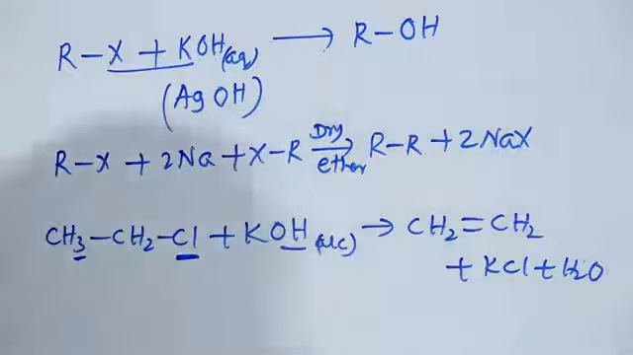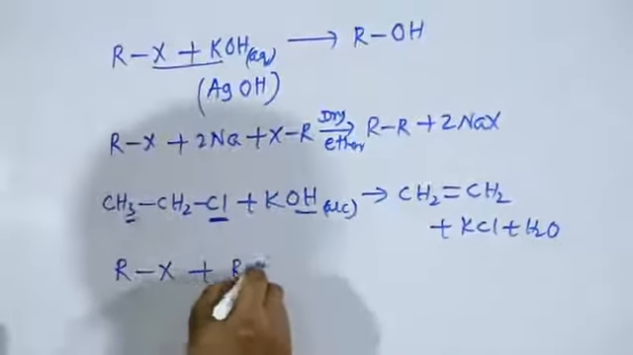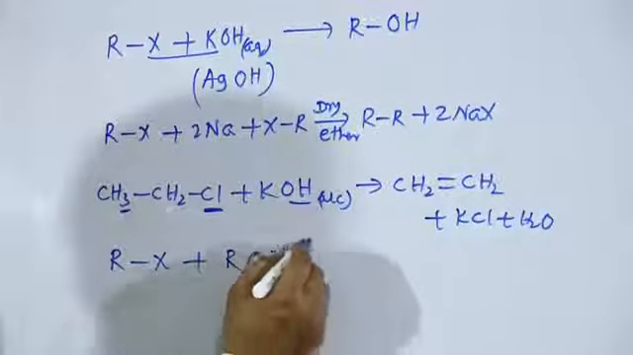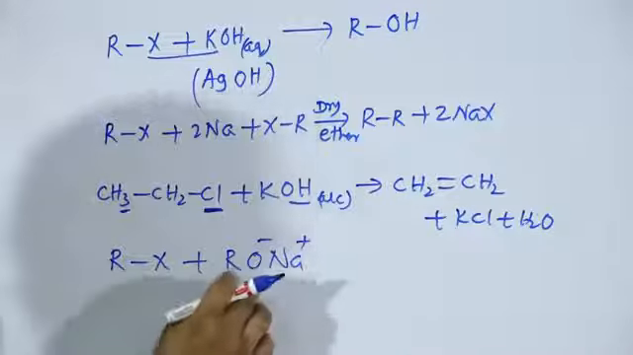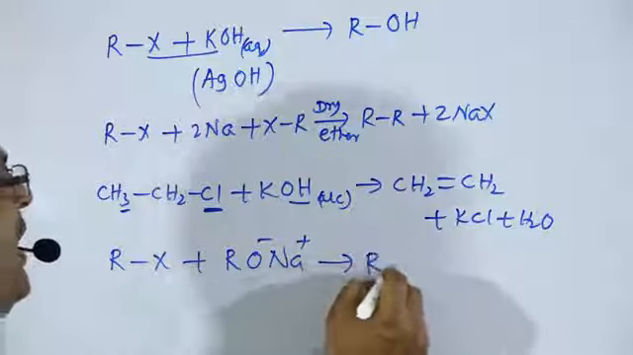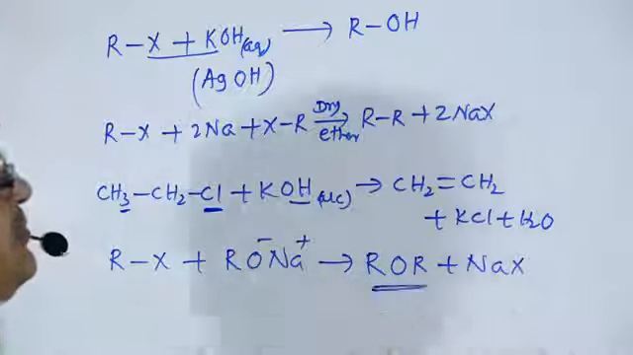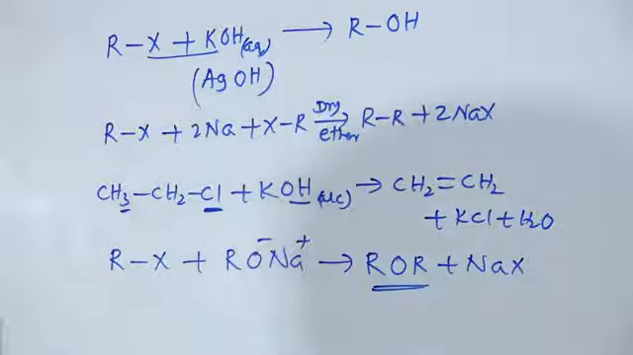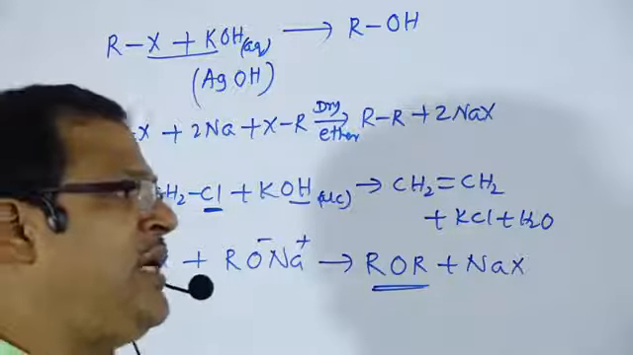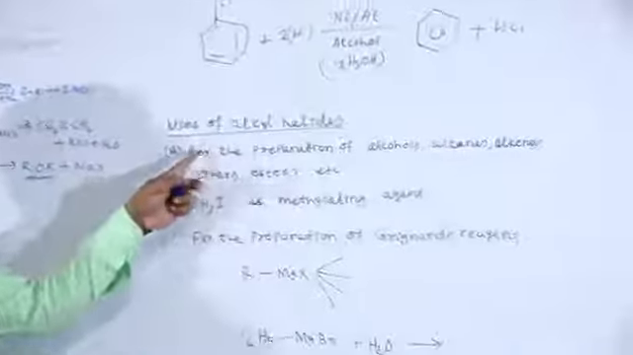Or we can take alkyl halide that has been treated with RONa, sodium alkoxide. Alkyl halides that have been treated with sodium alkoxides, the formation of that is ROR plus NaX, that is ether. There is the formation of ether. In the second case, that is methyl iodide as methylating agent. This is regarding the uses of alkyl halide.